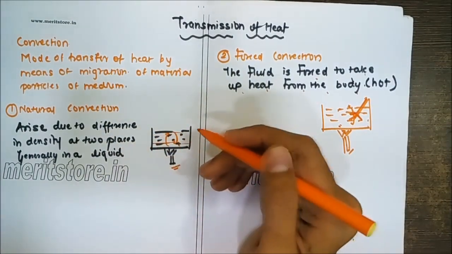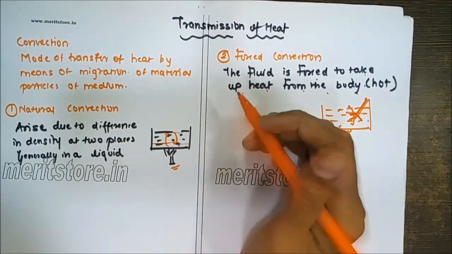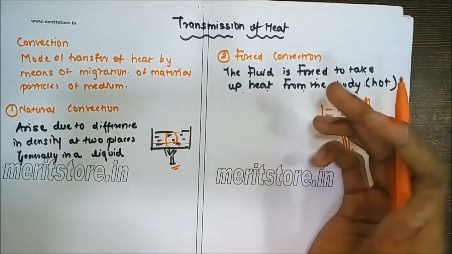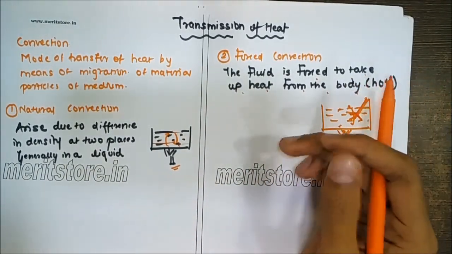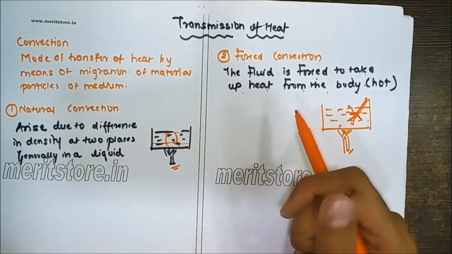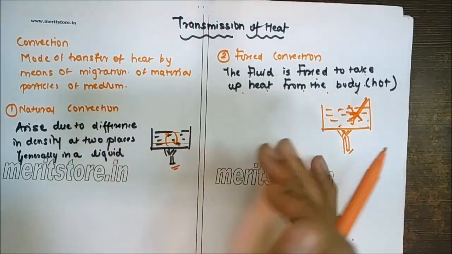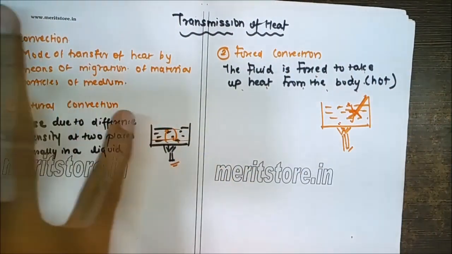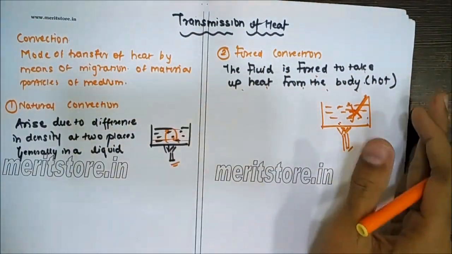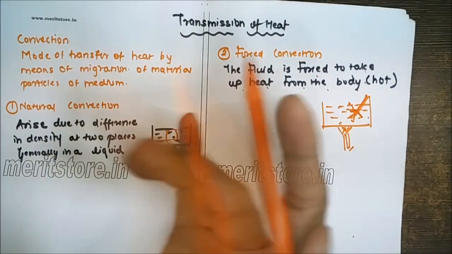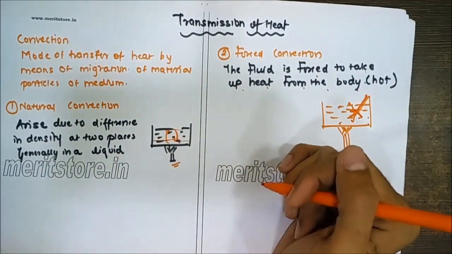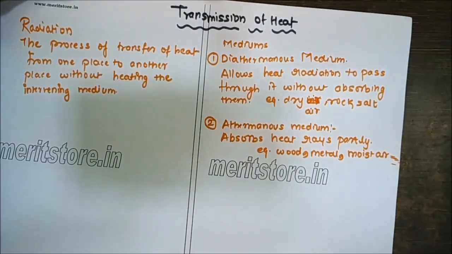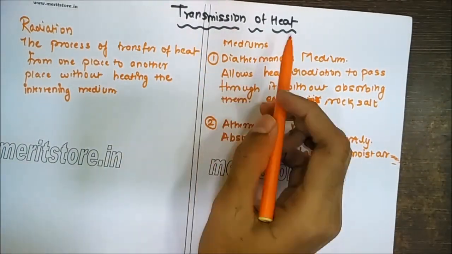Nor can it be done in an orbiting satellite. The force of our blood, which starts by heating, helps in keeping the temperature of our body. Okay, so these are the different factors in which we have natural convection and forced convection. There is a transmission of heat which takes place because of the movement of the particles inside the material.